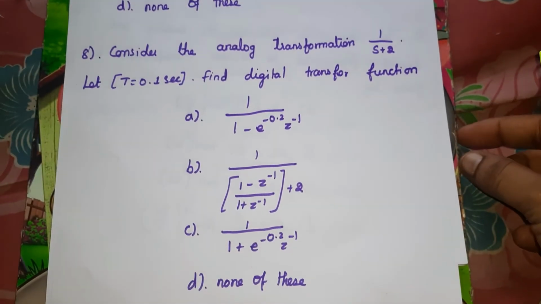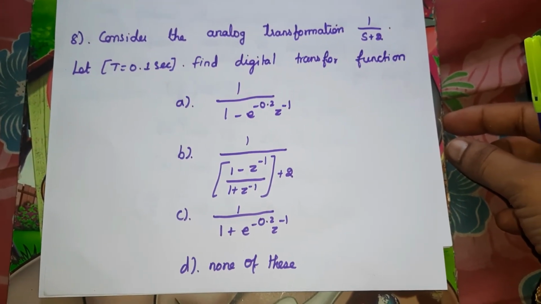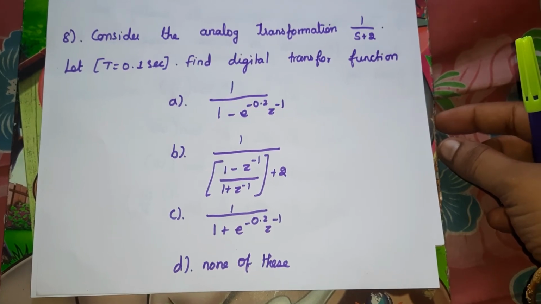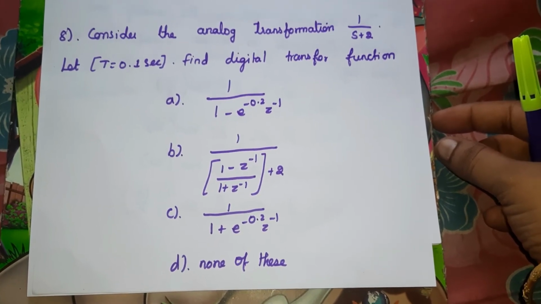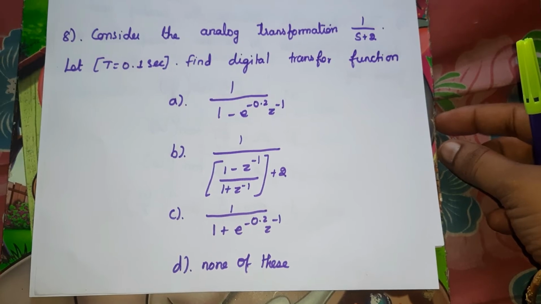Eighth question, consider the analog transfer function 1 by s plus 2. Let T is equal to 0.1 second. Find the digital filter transfer function.